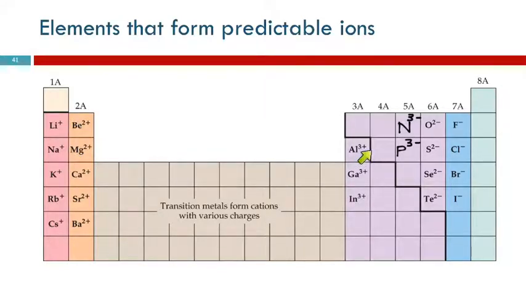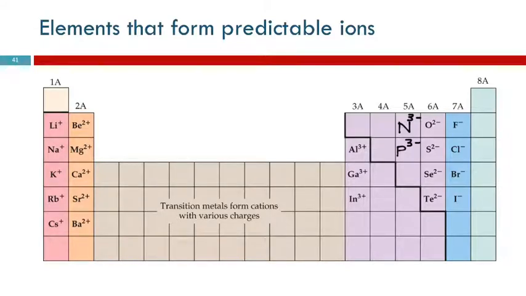And then we can jump over here and look at aluminum. How many valence electrons does aluminum have? It's in group 3. It's got 3 valence electrons. It's going to lose those 3 valence electrons. So when it loses 1 electron, now it has the same number of electrons as magnesium. Loses another one, it has the same as sodium. Loses 1 more, and it becomes like neon.